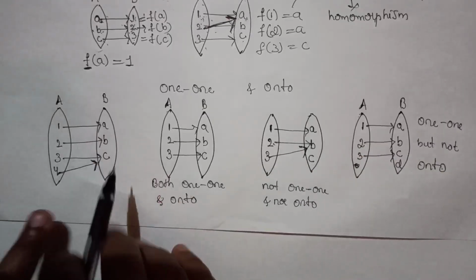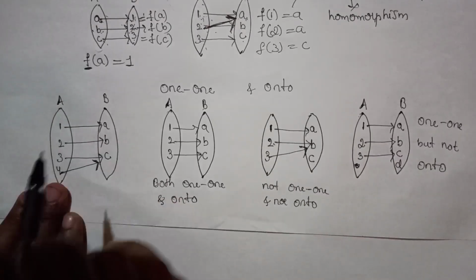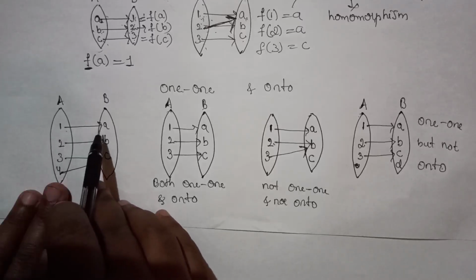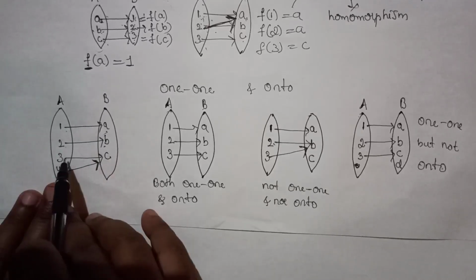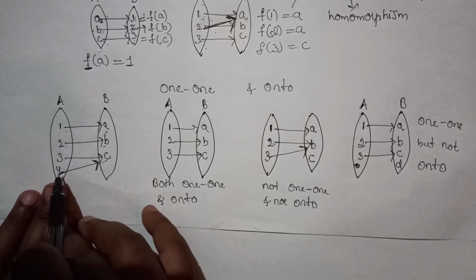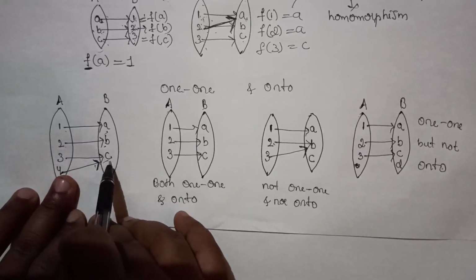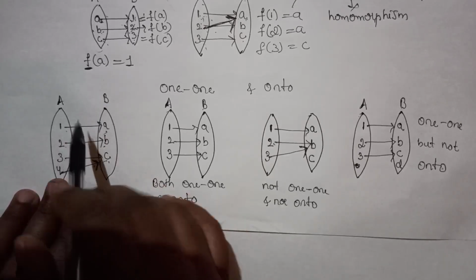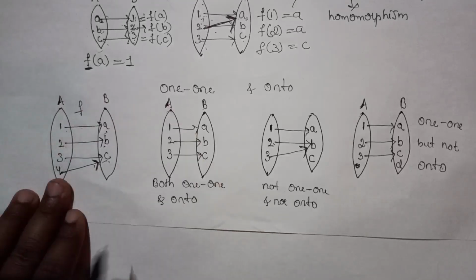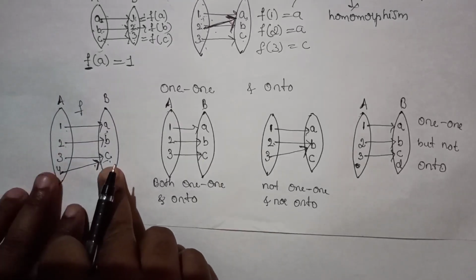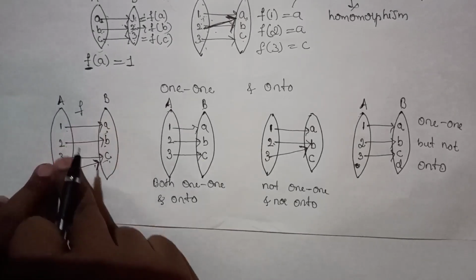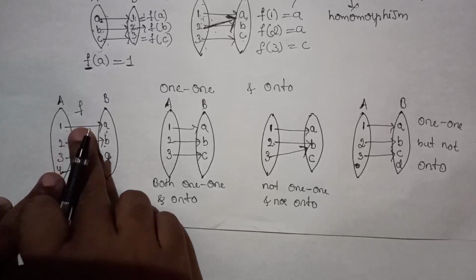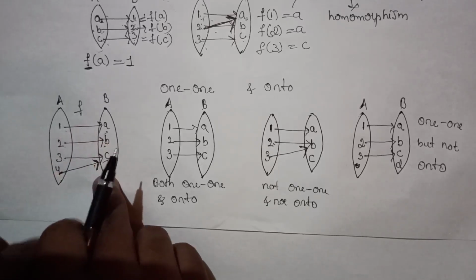First, you see this mapping. Here 1 maps with A, 2 maps with B and 3 maps with C, and even 4 also maps with C. It is a mapping, that is, it is a function, but it is not 1-1. Why is it not 1-1?